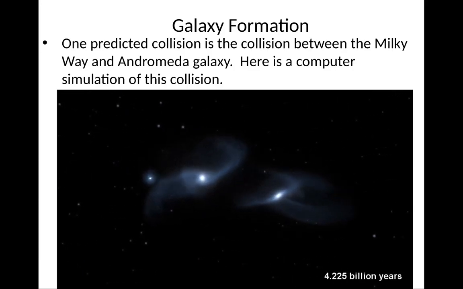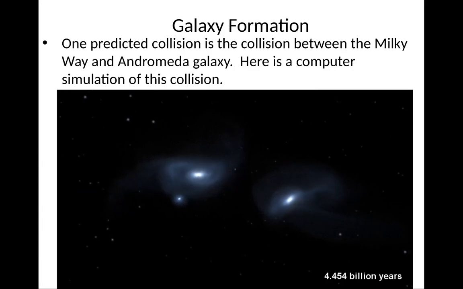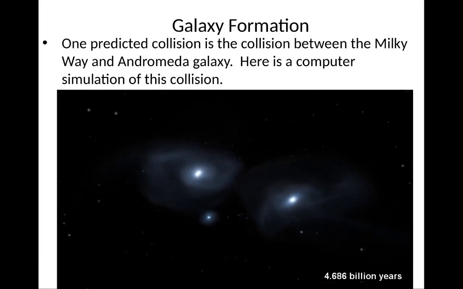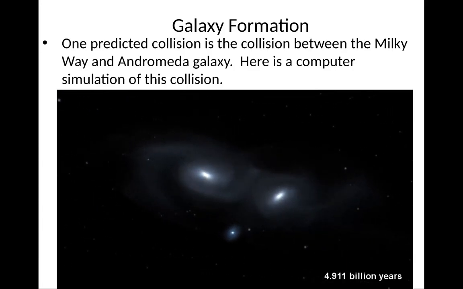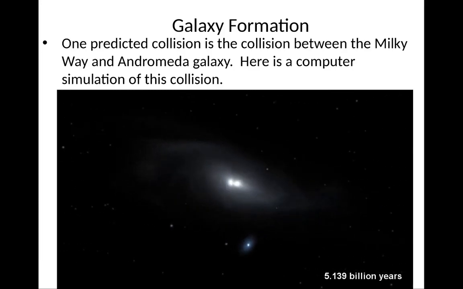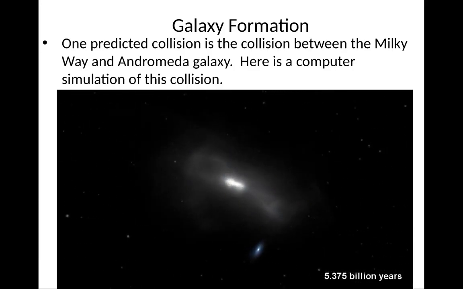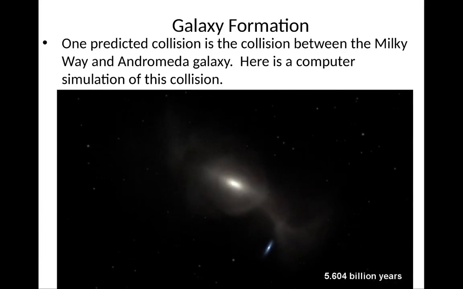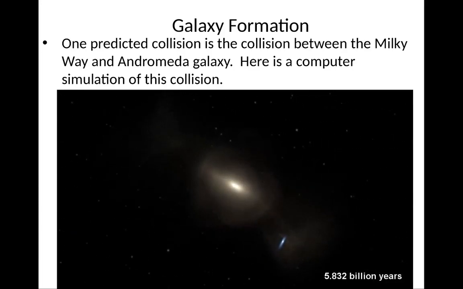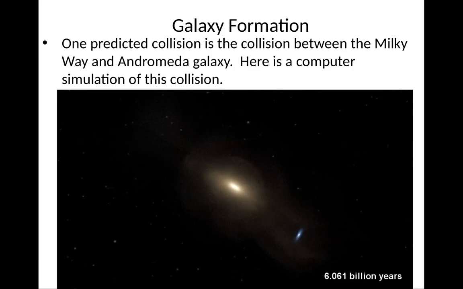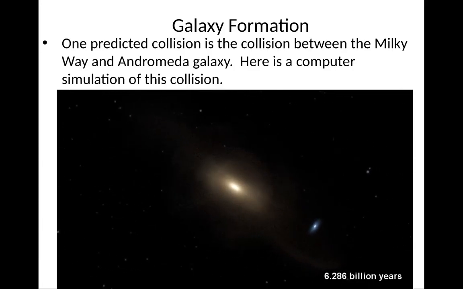Lots of stars get spewed away. What's M32 going to do? Another collision here. And now rapidly the two nuclei will merge, and you form a lot of stars that are thrown out, and basically an elliptical galaxy is formed.